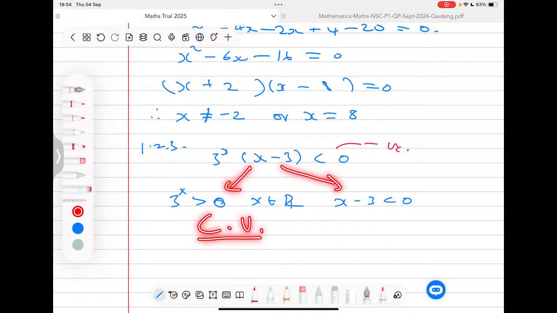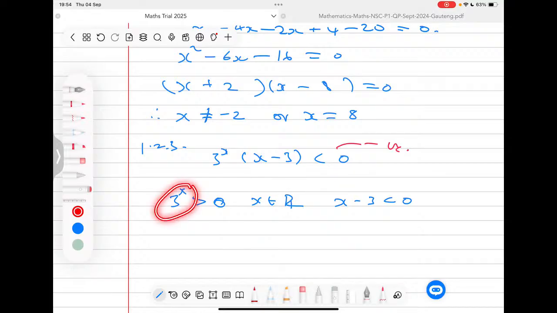But if we separate them, like what I'm doing here, is like that part where you're looking for critical values. Remember, when you look for critical values after factorizing, you actually separate the two. You'll find that when you look at 3 to the power x alone, it cannot be negative. It's always defined to be positive for all real numbers. But now if you look at the x minus 3, it can be both negative or positive, but I'm just taking it the way it is from the question, because on the question they've given it to be less than 0.